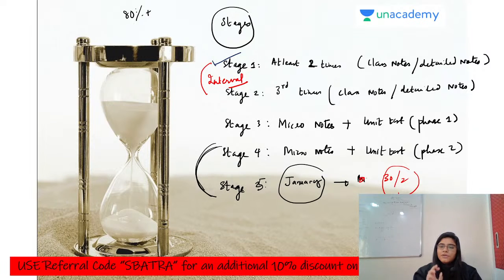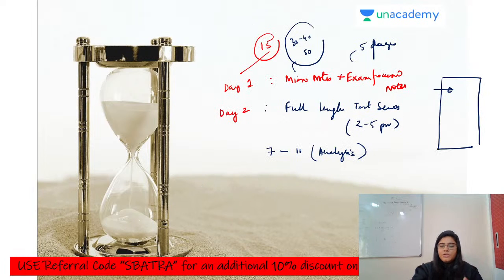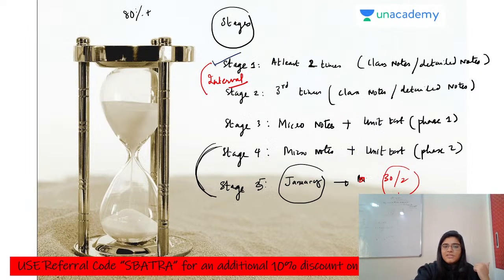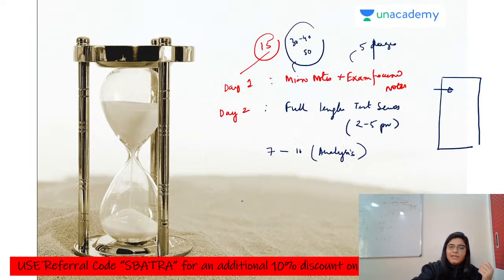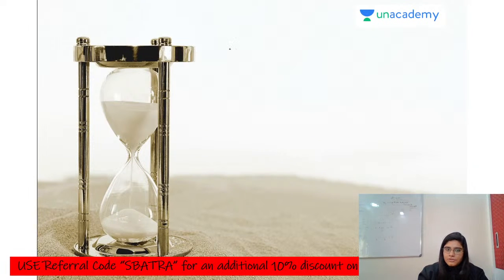So this part you have to complete within this month if you want to give full length test series at least 15 times, right. So you have to complete this particular thing in this month only. So this is all about this December planning. What you have to do, you just have to follow stage 3 and stage 4, okay, and you can just devote 1 to 2 hours daily for completing your backlogs.